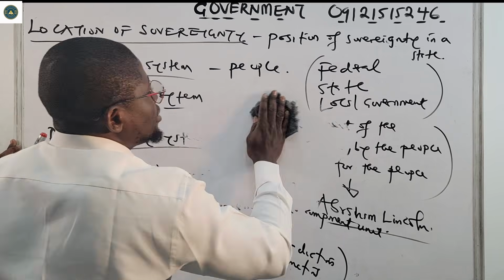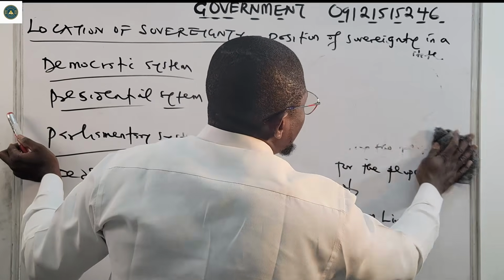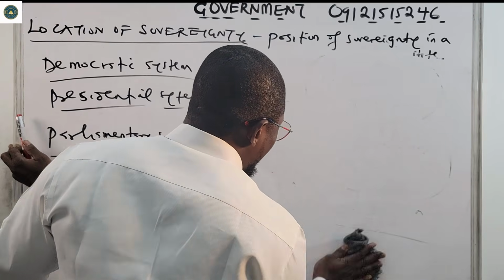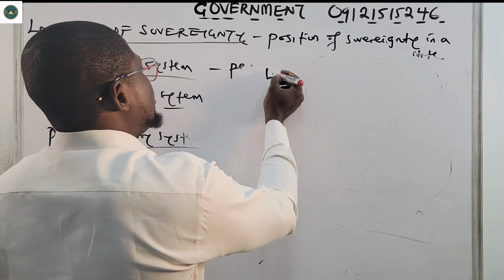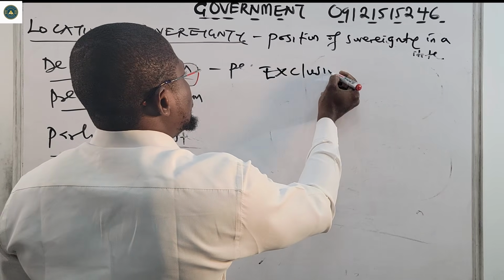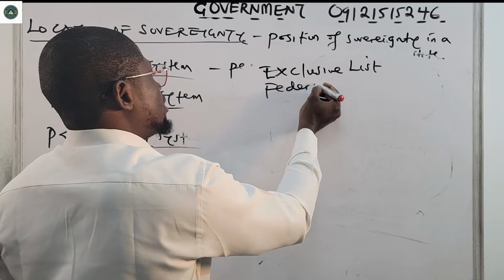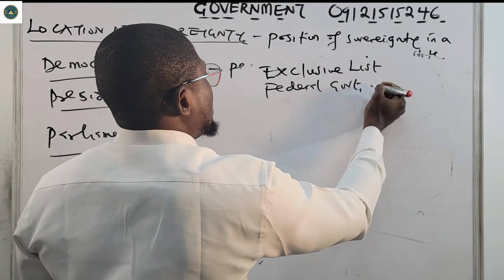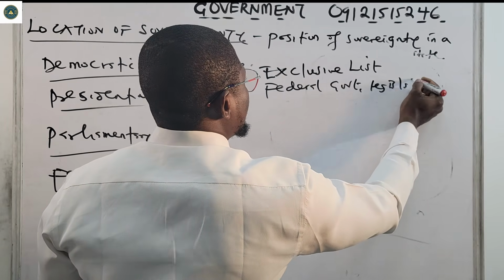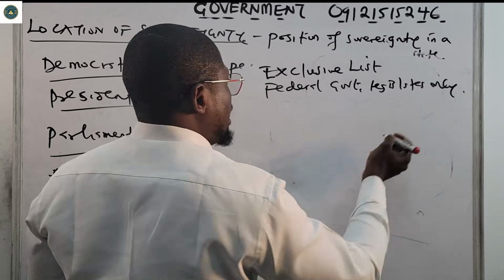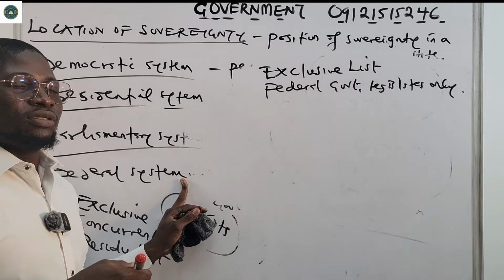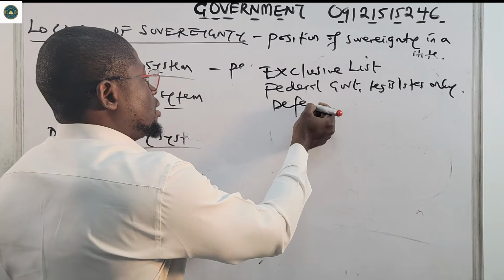In the exclusive list, the federal government legislates only. For example, areas of defense.